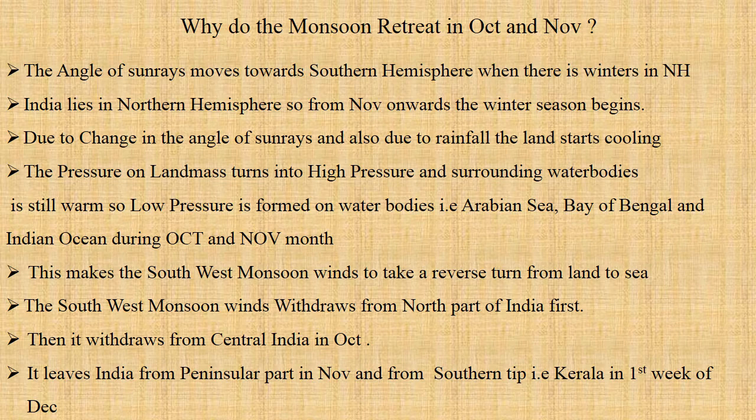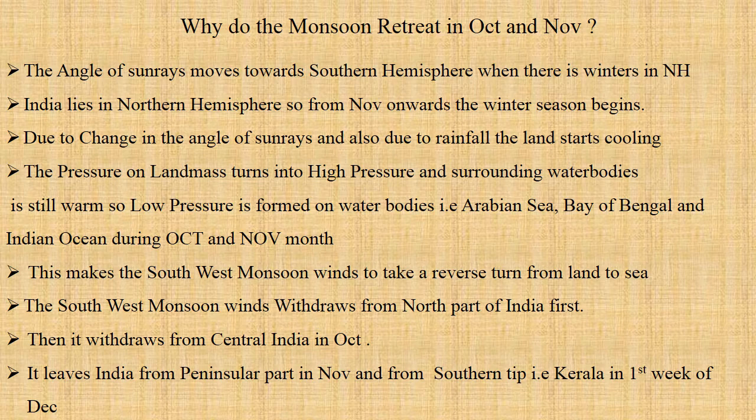This makes the southwest monsoon winds take a reverse turn. That means they start moving from land to sea. The southwest monsoon winds withdraw first from the north part of our country.